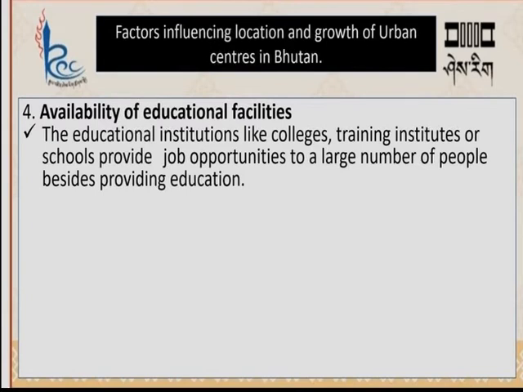The next factor is availability of educational facilities or institutional facilities. Educational facilities like colleges, training institutes, and schools provide jobs and opportunities to a large group of people besides providing education. And when there is a large number of population, definitely the town will start developing. The best example here is Kanglung town, developed due to establishment of Sherubtse College. That is because Kanglung town developed because of availability of educational facilities.